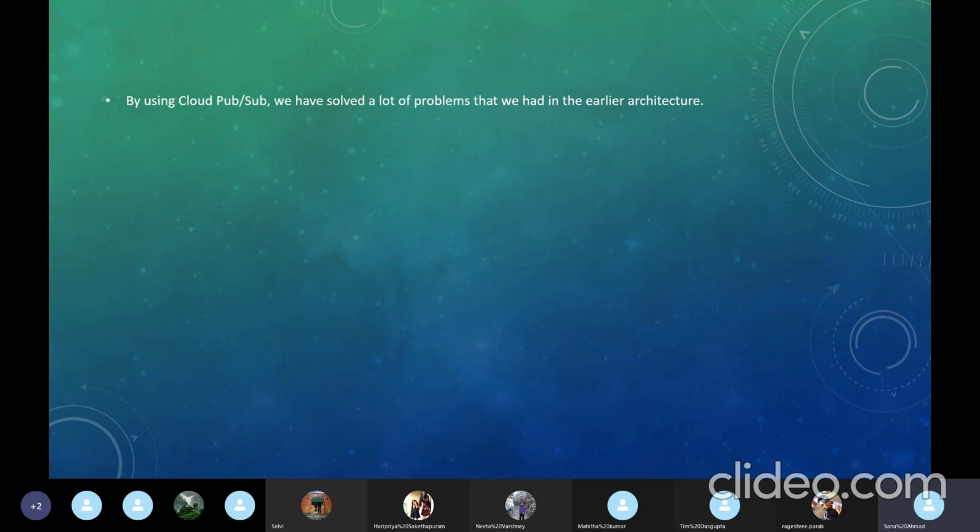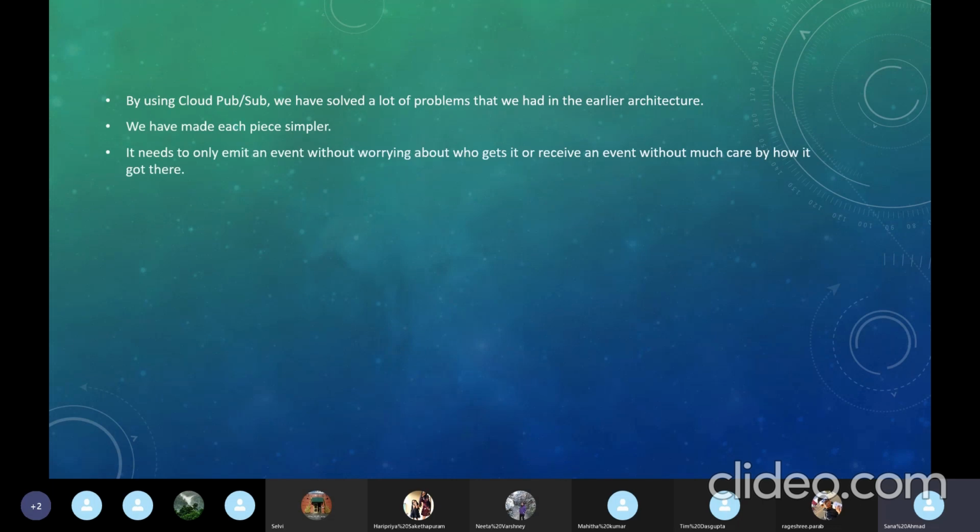The scalability issues, and introducing a new service which needs to be integrated into the existing model. These are the issues that are getting resolved with Cloud PubSub. So we made each piece simpler, correct? It only needs to emit an event, it only needs to send a message without worrying whether the receiver would receive it or not, and the receiver need not worry how it got there. It's just that the message was there and it was received by the correct subscriber.